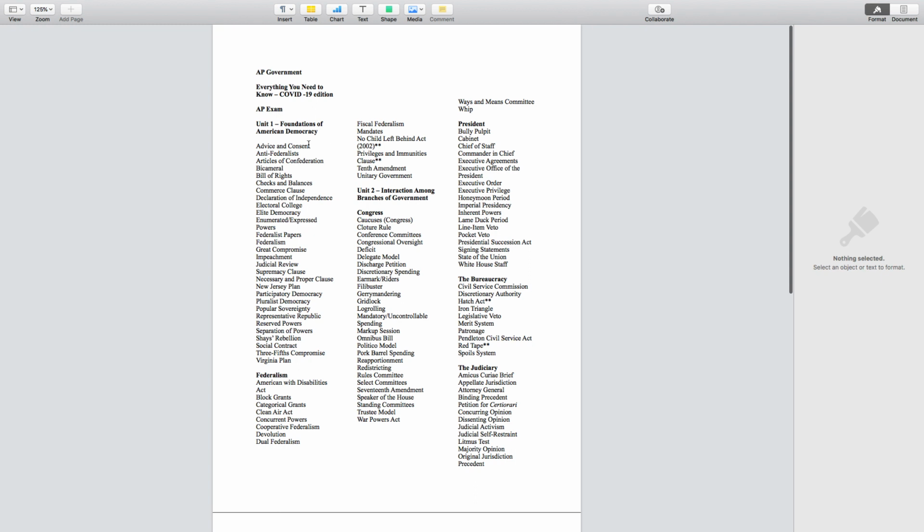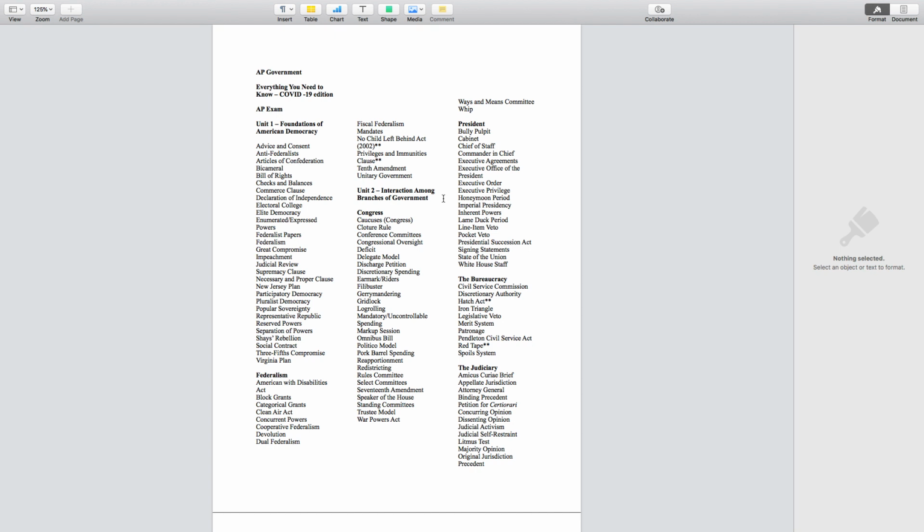So advice and consent, sentence: confirmation power. Treaties, appointments. For the treaties, it's 2/3. For the appointments, it's a simple majority. It's also a check on the other branches. Anti-federalist, they're writing Brutus 1. They don't want a strong central government. They want strong states. These are mainly the farmers at the time. Not much. Just get something down next to each one.